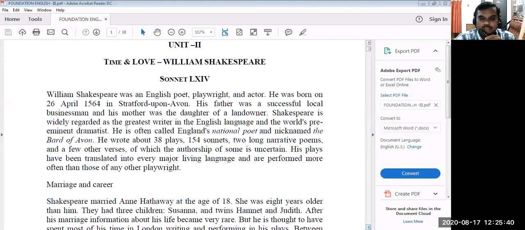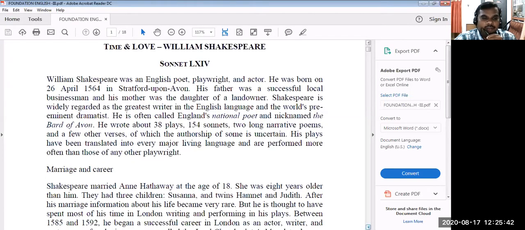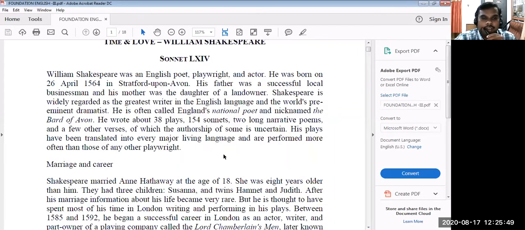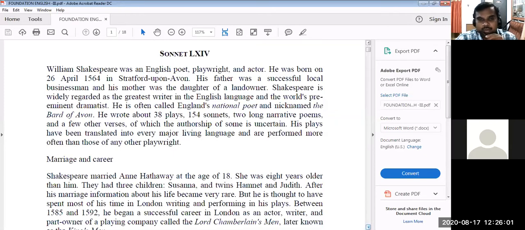He was born on 26th April 1564 in Stratford, Warwickshire, a place in England. His father was a businessman. Of course, no property, no business is stable. Even nowadays we see families fall into problems, and he had to go and work as a young fellow.